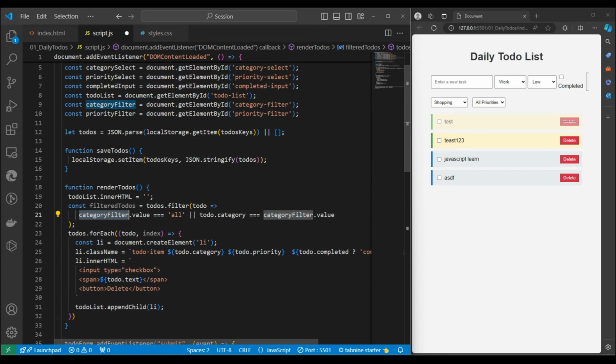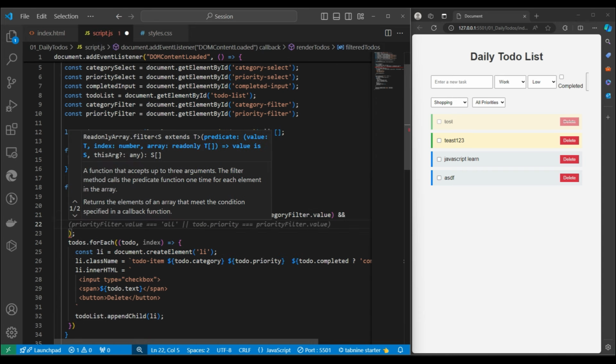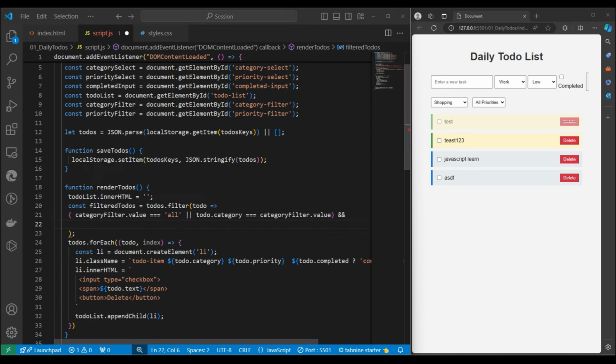If the value is all, or either the to do category has the equal value, if this condition is true. We will write one for priorities also, with the same conditions.